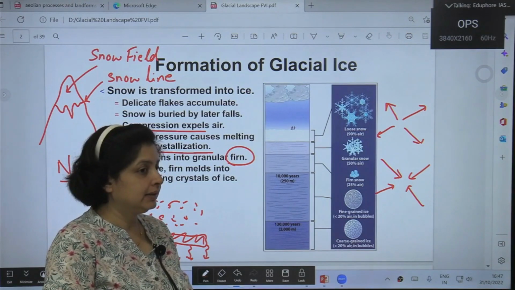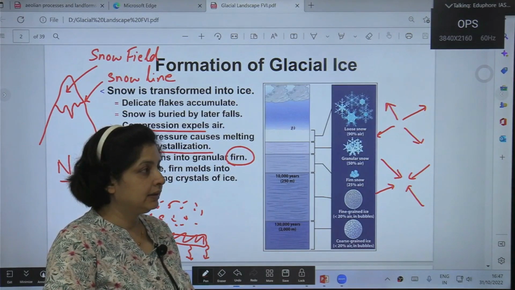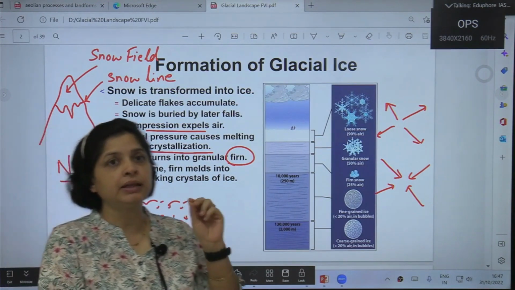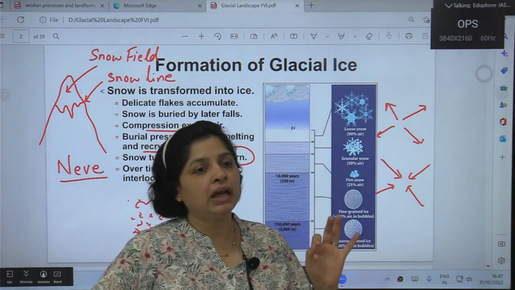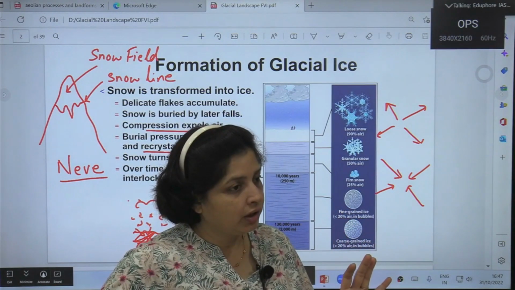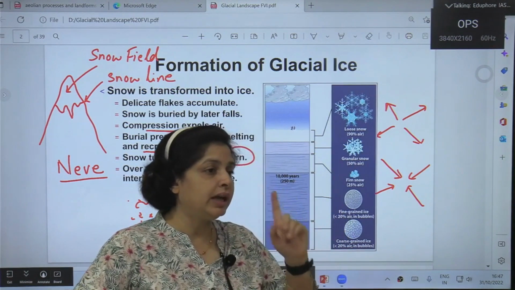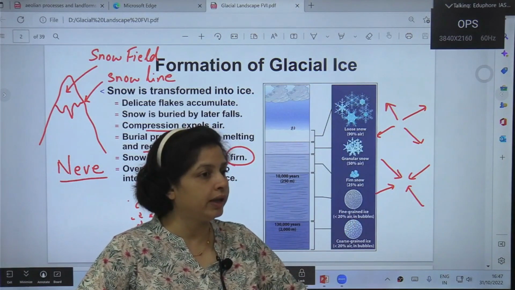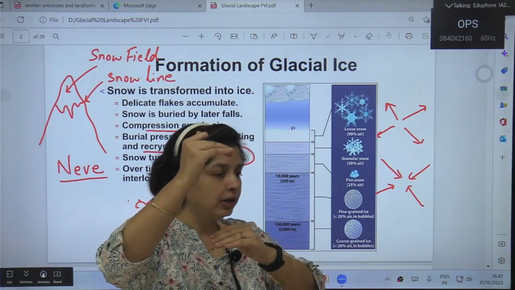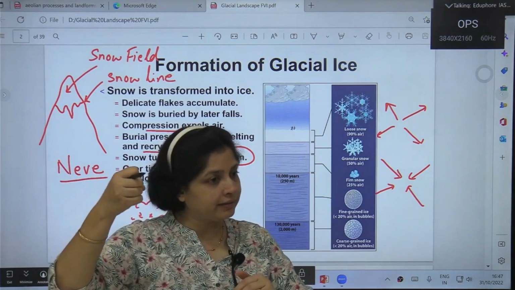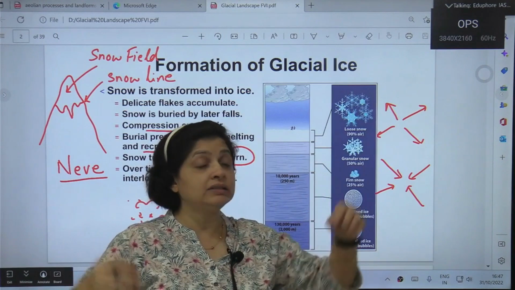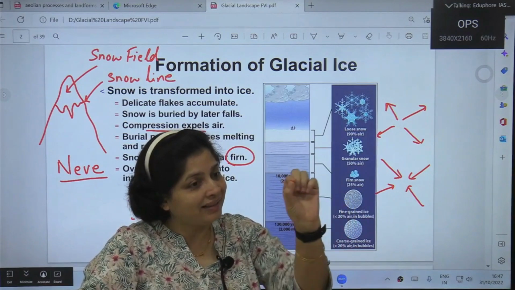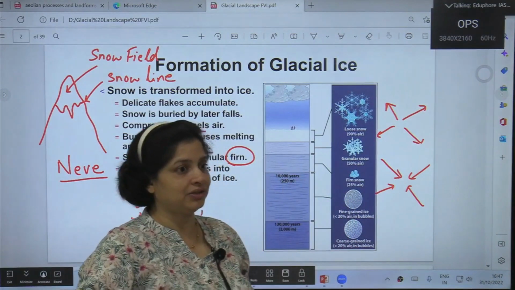But even the snow is in granular form, right? It's like a powder. Granular structure is something like, these days we have frost free refrigerators, but initially the freezer did not have that frost free feature. There was a single door fridge with a separate section for the freezer. If you open that section, you will find ice deposited all around that aluminium box. If you see that ice, it's like grains. So that is the granular structure.